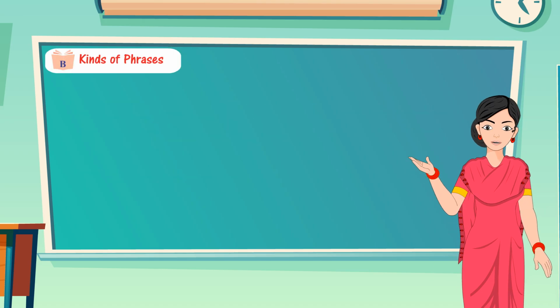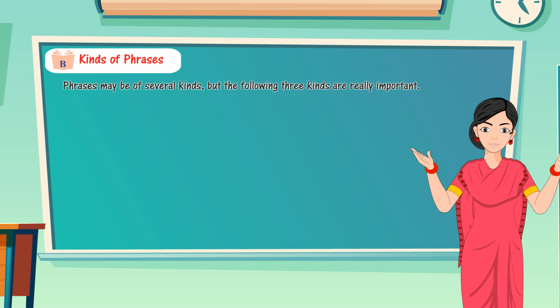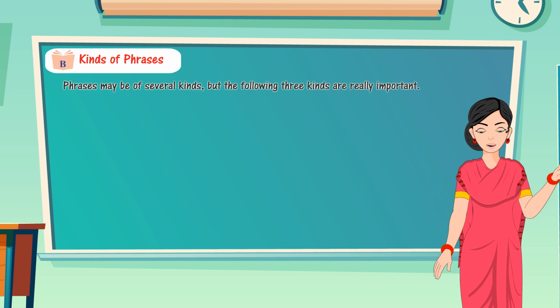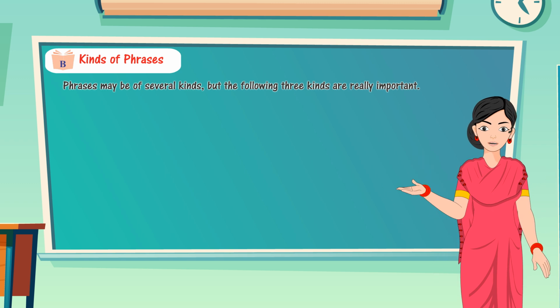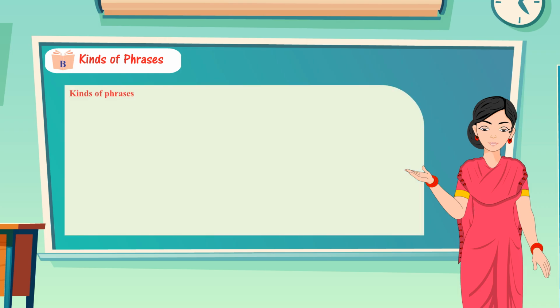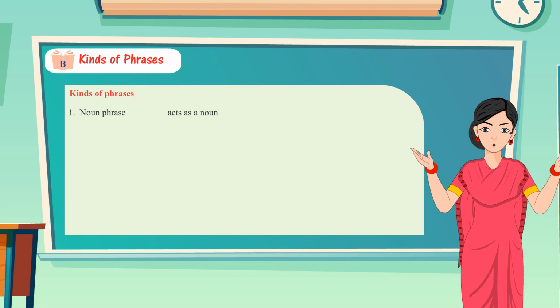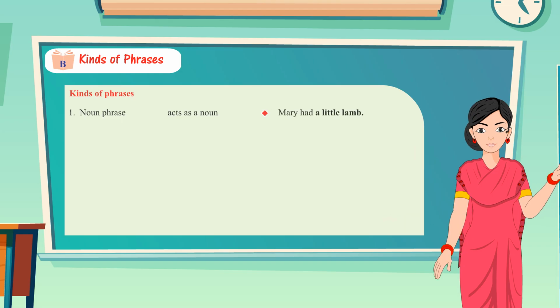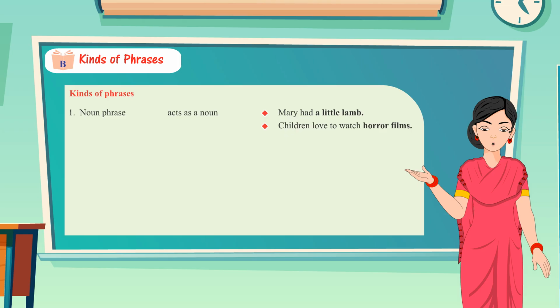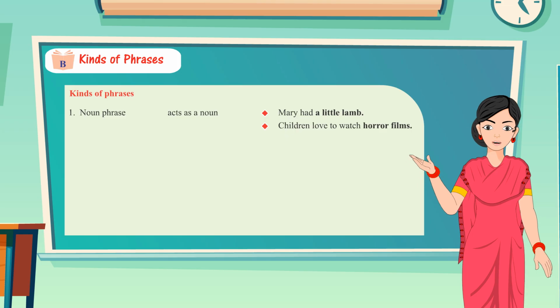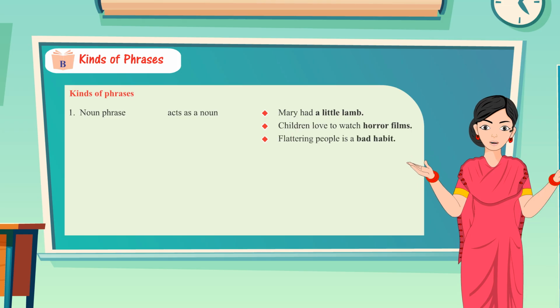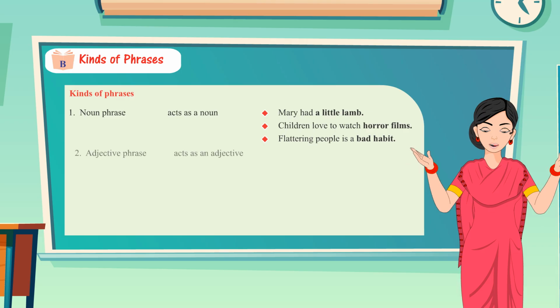B. Kinds of phrases. Phrases may be of several kinds, but the following three kinds are really important. 1. Noun phrase acts as a noun. Mary had a little lamb. Children love to watch horror films. Flattering people is a bad habit.